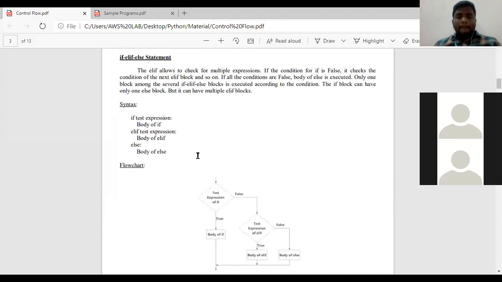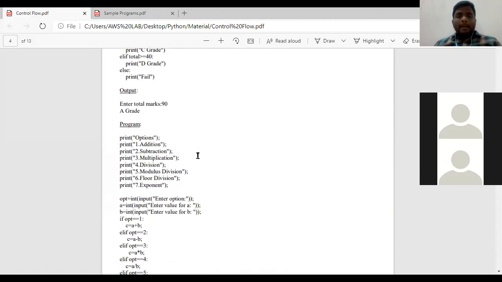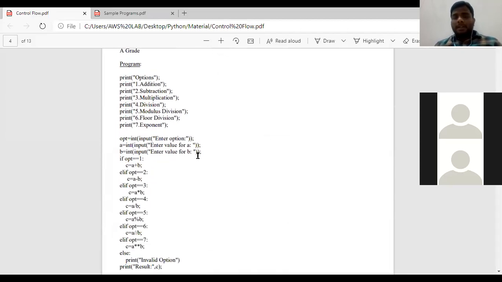Now we shall go into another example in control flow. My example is that I need to use if, elif, else statements. In this particular program, the user needs to use an if condition, an elif condition, and an else condition, and you need to perform all the arithmetic operators.